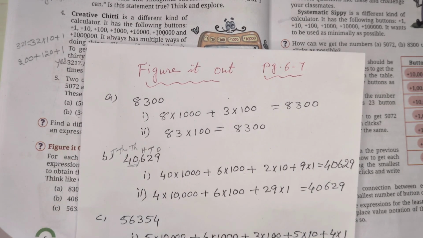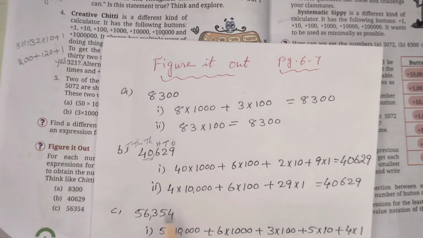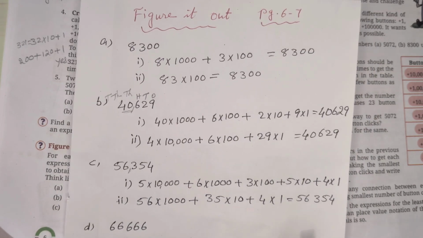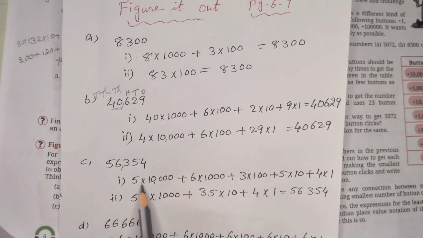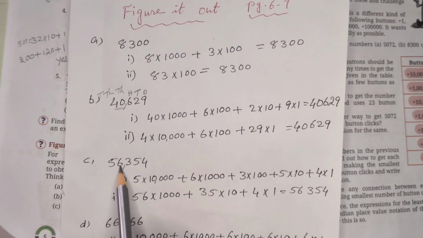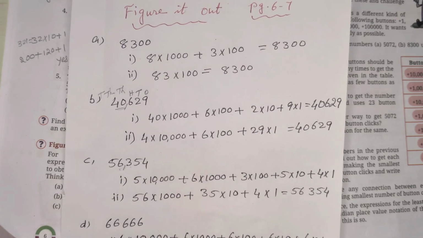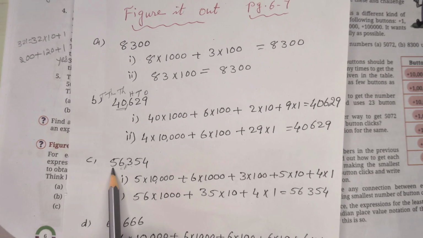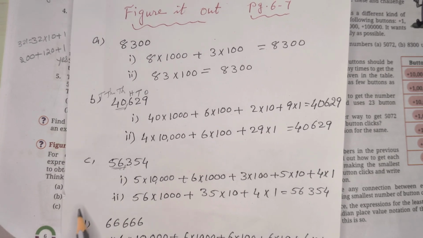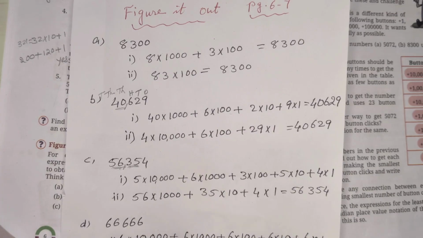So 4 into 10,000 plus 6 into 100 plus 29 into 1. Next number, 56,354. That we can write as 5 into 10,000 plus 6 into 1000 plus 3 into 100, 5 into 10 plus 4 into 1. Another method: 56 together, 56 into 1000, 35 together, 35 into 10 and 4 into 1.